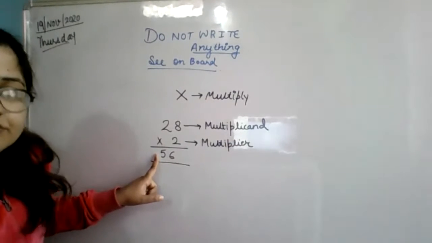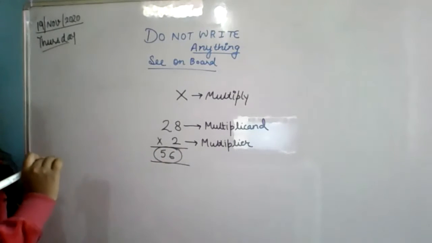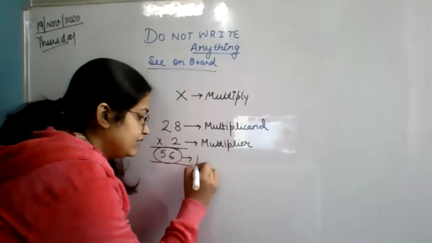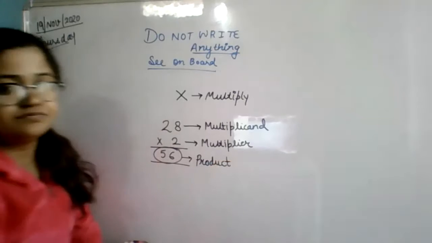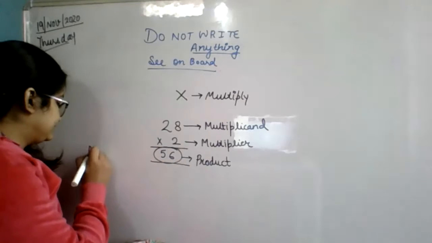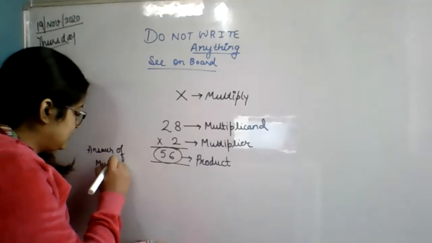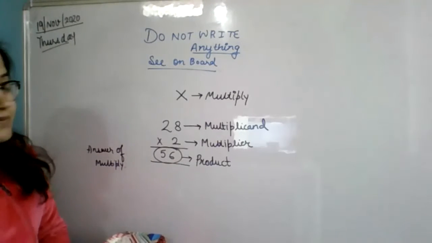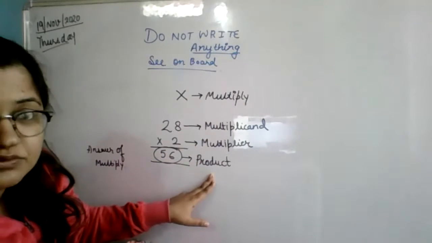And the answer of multiplication is known as what? This you can tell me. Answer of multiplication is known as product. Multiply, multiplicand, multiplier, and the answer is known as product.